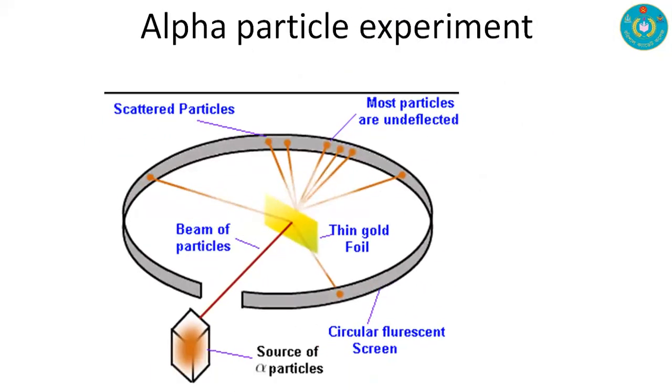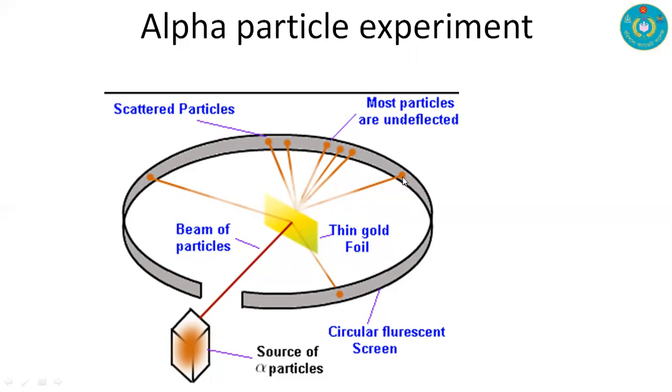At first, the alpha particle model. Observe this diagram. This is the source of alpha particles, and from this the alpha particles go through this tiny slit. The most important thing is this thin gold foil, and the beam of alpha particles passes through this gold foil, and most particles are undeflected.